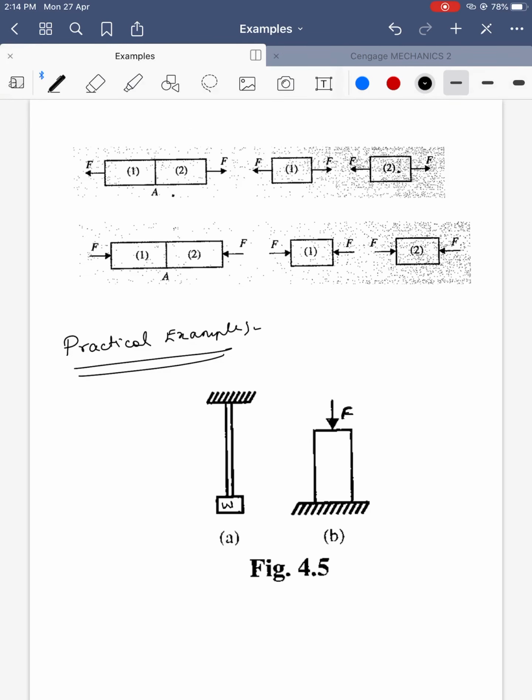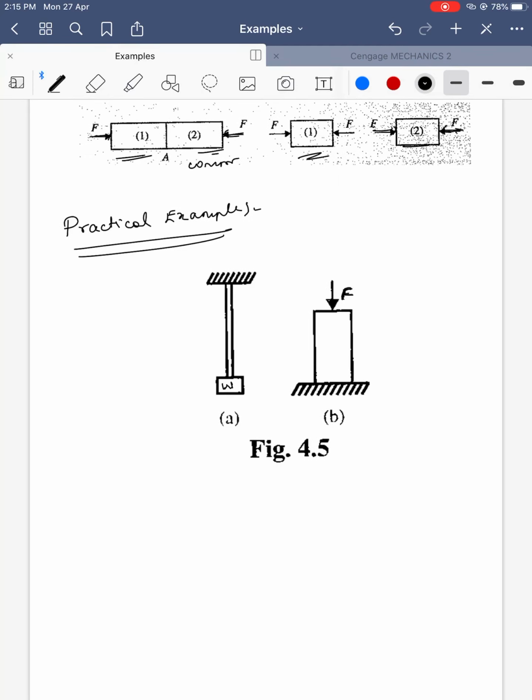Next, let's go to the other part. You see this A, because of the force, the length will increase. What kind of stress is it? It is tensile. These are examples for tensile. Now if you see this case, the length is going to decrease. Forces are acting on both sides in opposite directions, so the length will decrease. This is called compressive stress.